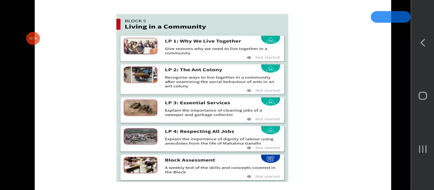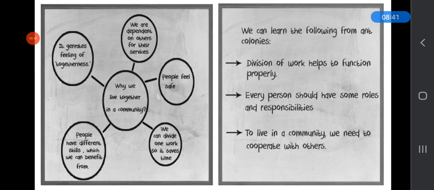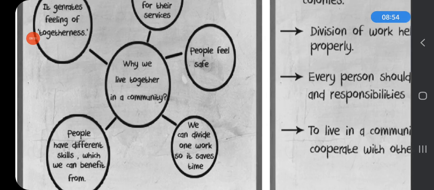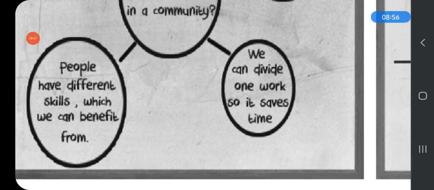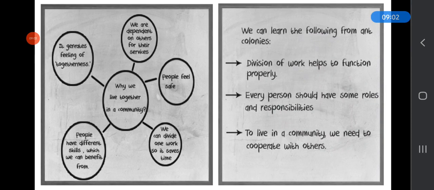Next is block 5, living in a community. These are the topics. So why do we live together in a community? It generates a feeling of togetherness. We are dependent on others for their services. People feel safe together, and people have different skills which we can benefit from. We can divide one work so it saves time. That's why we live together in a community.